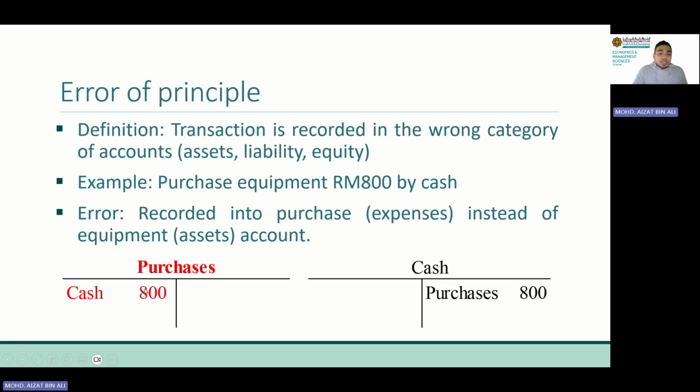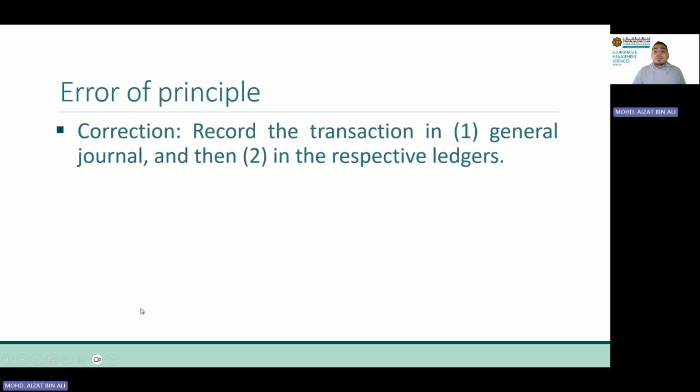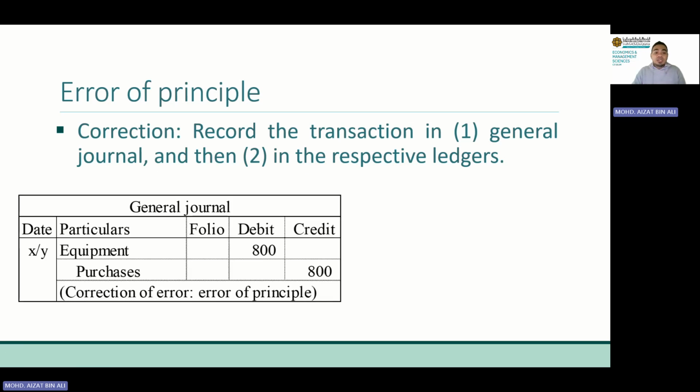Okay, purchases shouldn't have any amount here. Okay, somehow we record it here. Okay, cash, credit, purchases, the particular is wrong here, but here the whole thing is wrong. Okay, so how do we correct this error? Again, the step is always the same. Record the transaction in general journal, and then we transfer into the ledgers. Example here, this would be the journal entry.